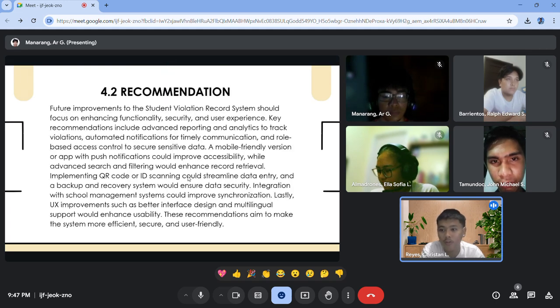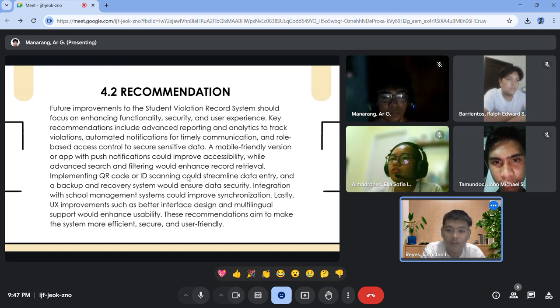Next, recommendation. Future improvements to the student violation record system should focus on enhancing functionality, security, and user experience. Key recommendations include advanced reporting and analytics to track violations, automated notifications for timely communication, and role-based access control to secure sensitive data. A mobile-friendly version or app with push notifications will improve accessibility, while advanced search and filtering would enhance record retrieval.